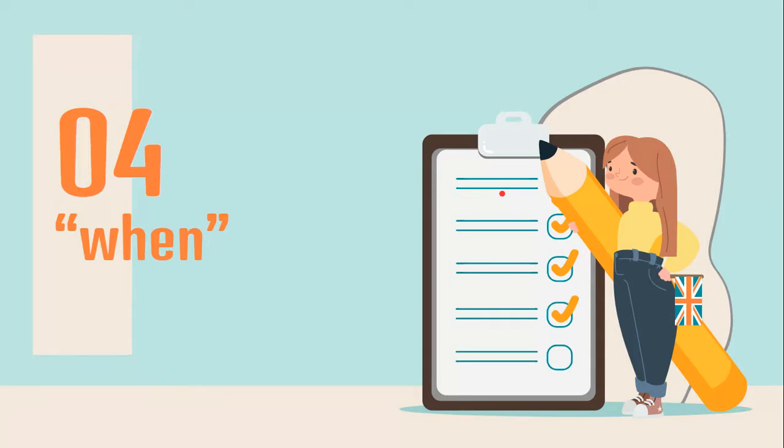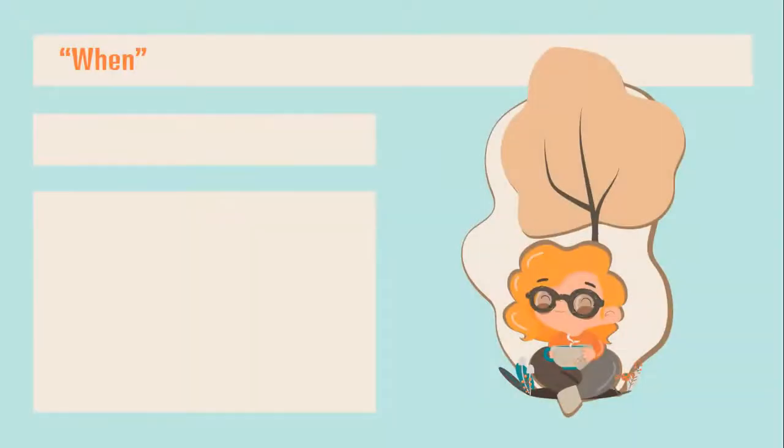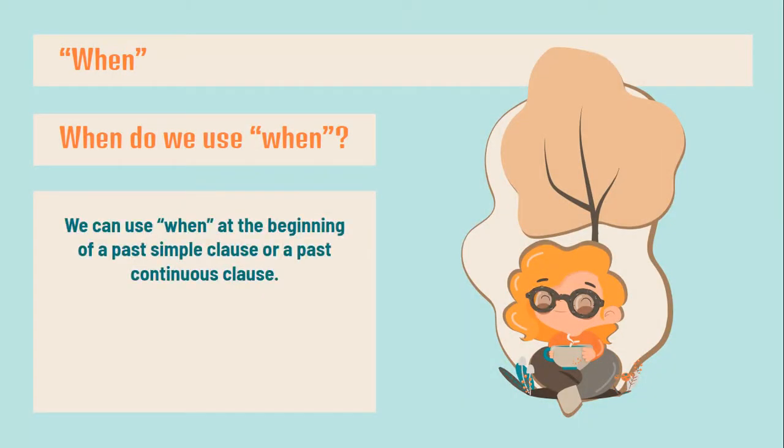And we have a word that we can use when we use these two tenses. When. When do we use when? We can use when at the beginning of a past simple clause or a past continuous clause. Entonces, al principio de una de las cláusulas del pasado simple o pasado continuo, podemos usar la palabra when.